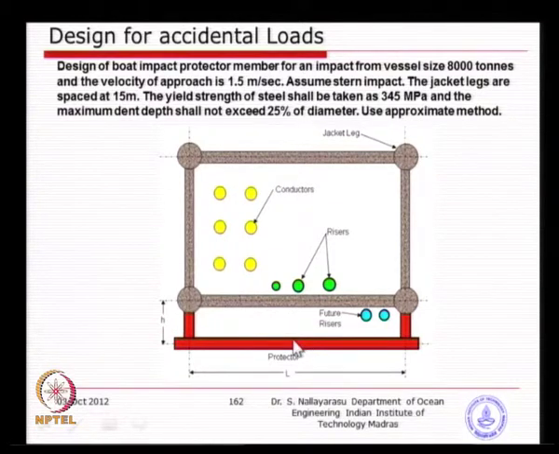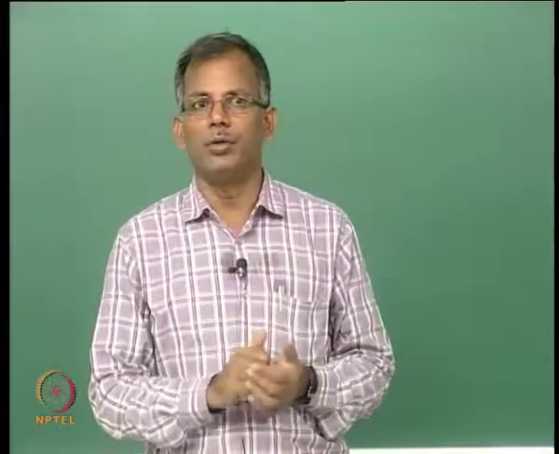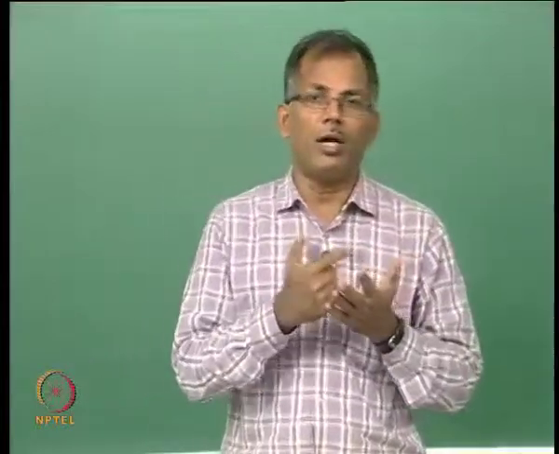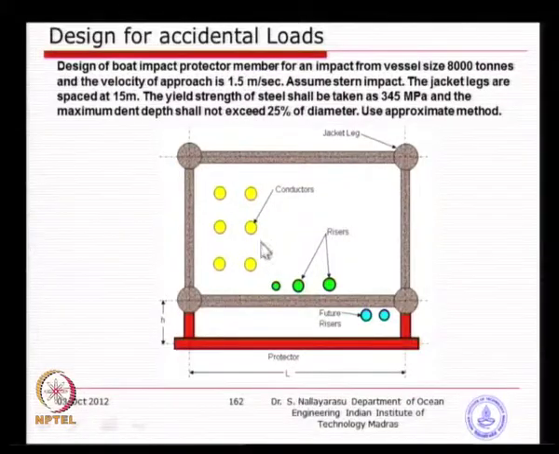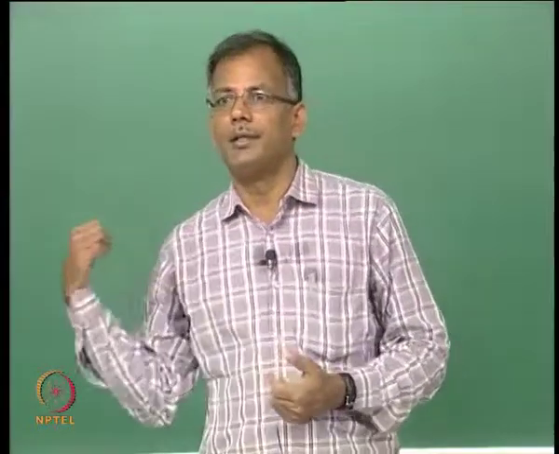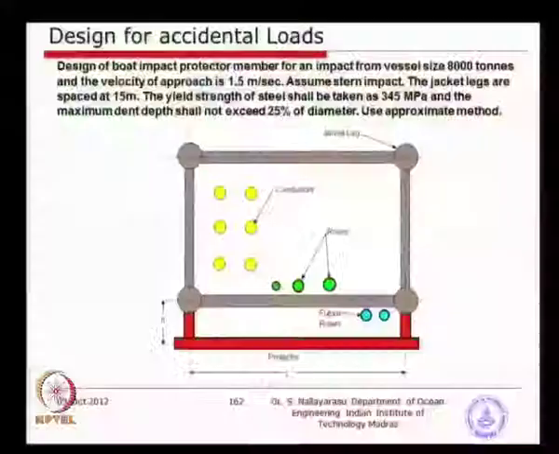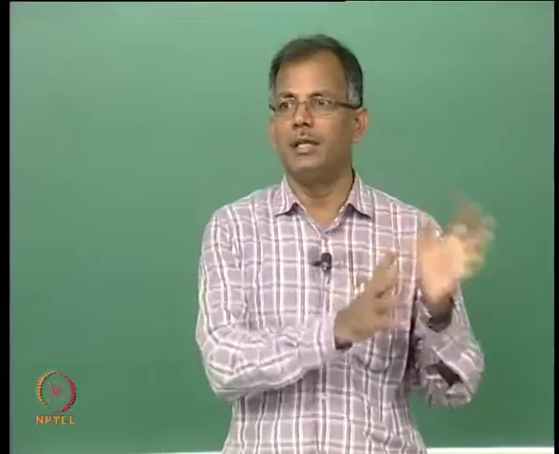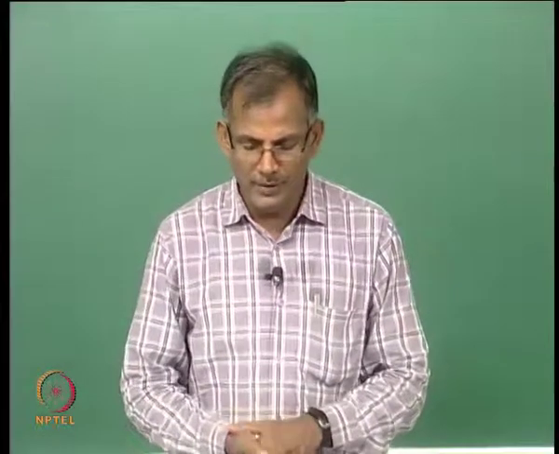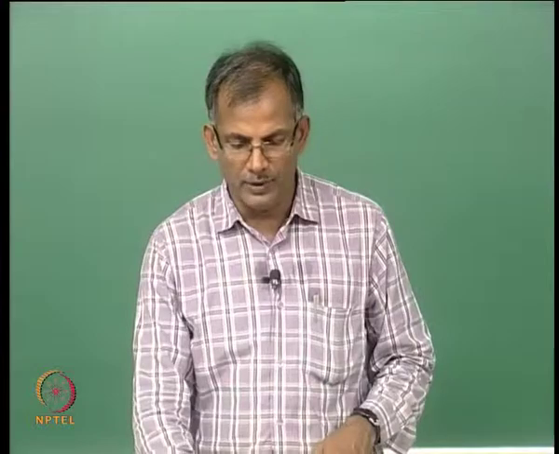The impact force is P collapse we have calculated, half of that is going to go to this joint, and that joint needs to take it, like what you have done for a punching shear capacity. Now, we need to evaluate the punching shear capacity and make sure the capacity is higher or at least will not fail when the collapse load occurs here. So, that is the idea, otherwise that collapse load or collapse energy we have calculated may not be achieved because of the joint failure. So, we need to look at the ultimate joint capacity and find out whether we are able to achieve this.